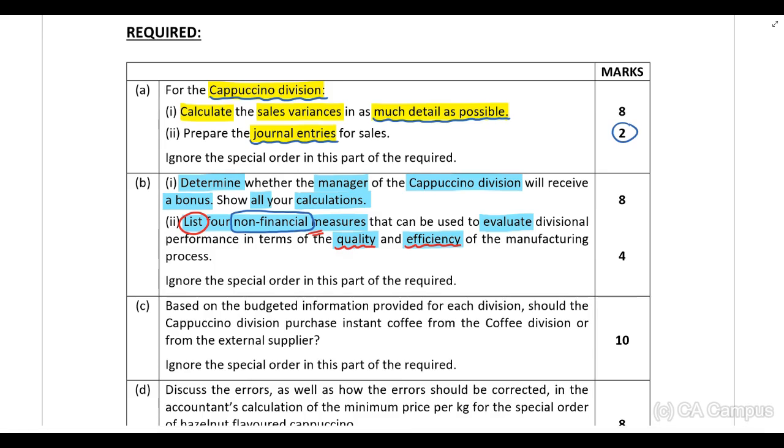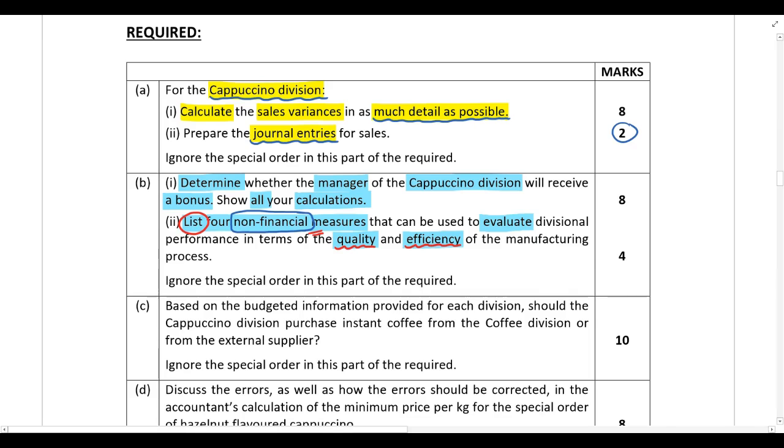Once again, take into account the nature of the product. Over here, we're dealing with instant cappuccino. So you can't have a situation where a customer is placing an order and they have to wait a month before they can actually get the instant cappuccino. That would be ridiculous. However, on the other hand, if you're buying a house and the house needs to be built, then obviously a month wouldn't be reasonable. You're looking more at a couple of months before you would actually get the product. So always take into account the nature of the company that you're dealing with. But that would help you determine whether the manufacturing process is efficient or not. The speed of delivery: how long does it take you to deliver the product to the customer after receiving the order?